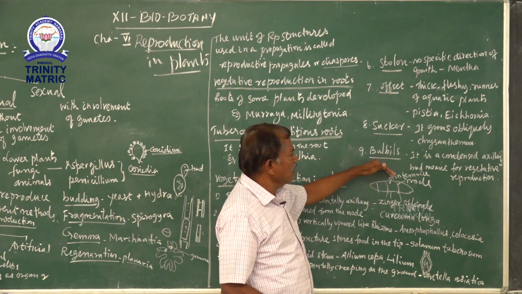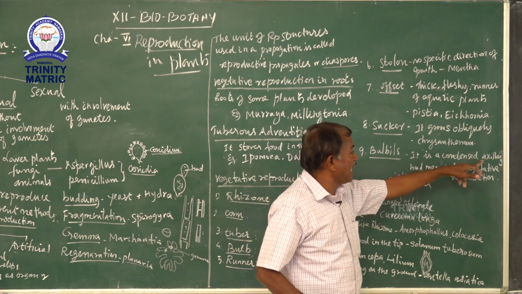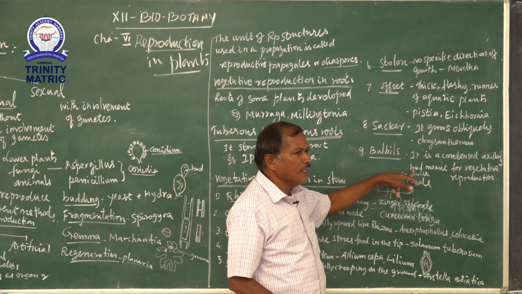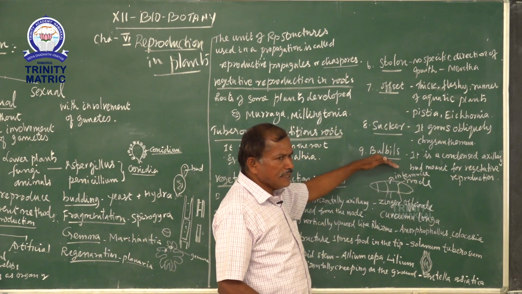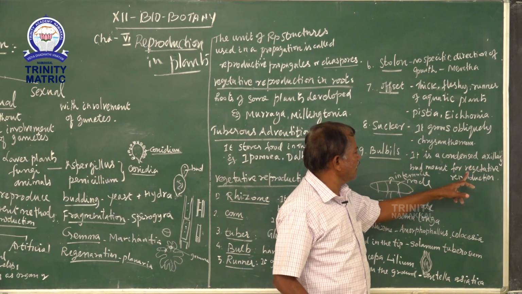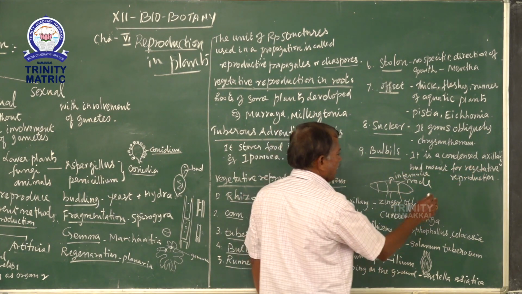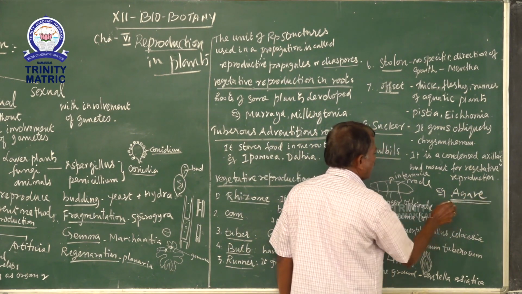And then bulbil. It is a condensed axillary bud meant for vegetative reproduction. Example is agave, katralai.